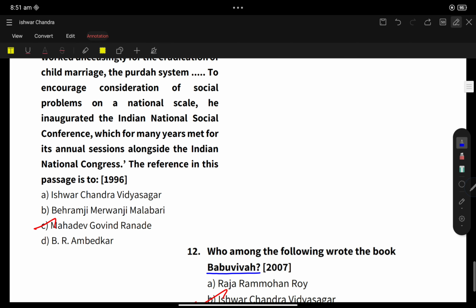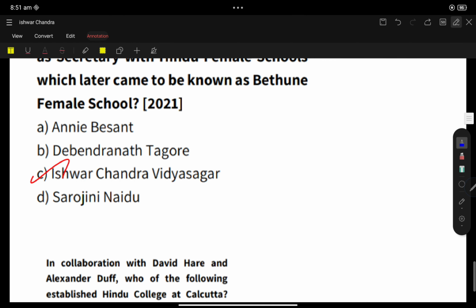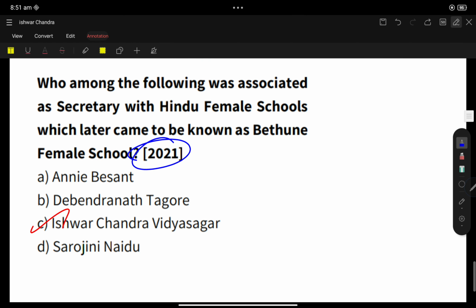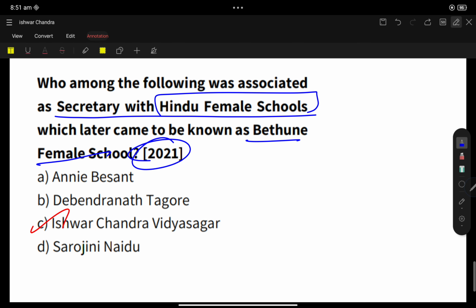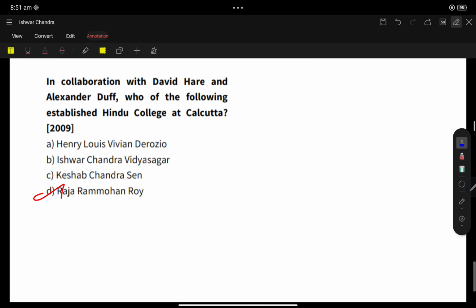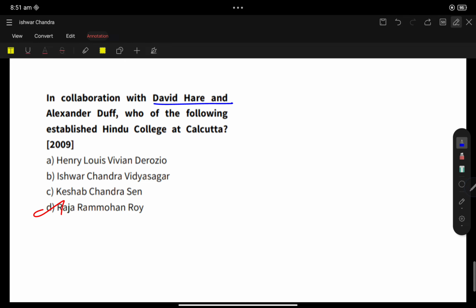Ishwar Chandra Vidyasagar. So here, 2021, who among the following was associated as Secretary of the Hindu Female School, which later came to be known as Bethune Female School? Ishwar Chandra Vidyasagar. So again, in collaboration with David Hare and Alexander Duff, who was behind the establishment of Hindu College at Calcutta? Hindu College at Calcutta is Raja Ram Mohan Roy.